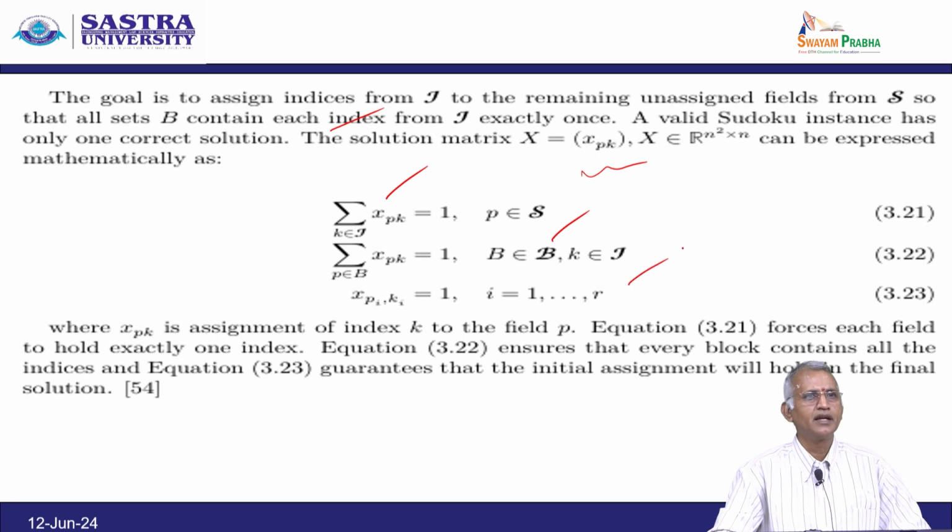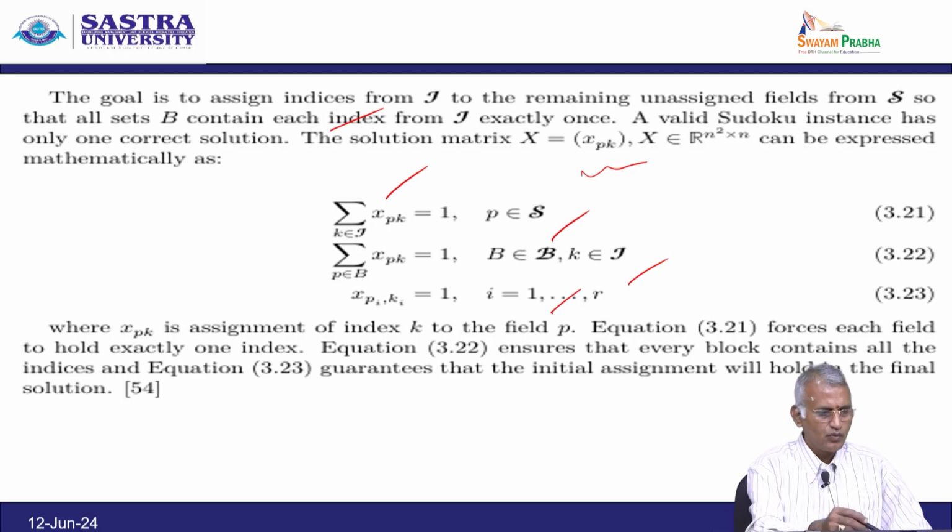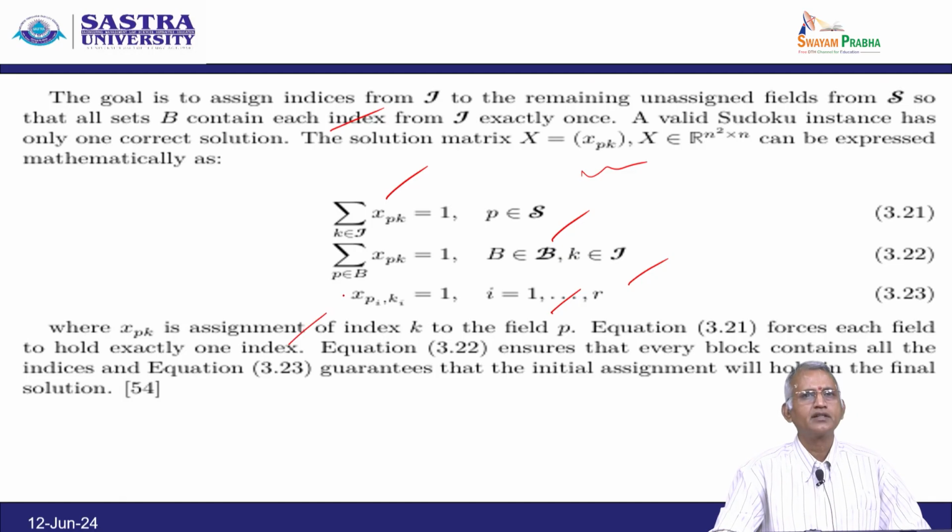So, x suffix pk is the assignment of index k to the field p. Equation 21 forces each field to hold exactly one index. Equation 22 ensures that every block contains all the indices, and equation 23 guarantees that the initial assignment will hold in the final solution. So, this is the technique we have to use in the Sudoku.